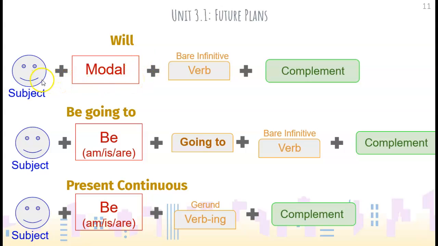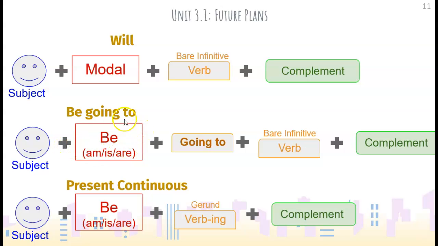So that would be, I will not, for example, I will not see that movie or something, right? Also subject with for be going to, the structure goes like this: subject plus verb to be, am, is, or are, plus going to plus verb in verb infinitive.